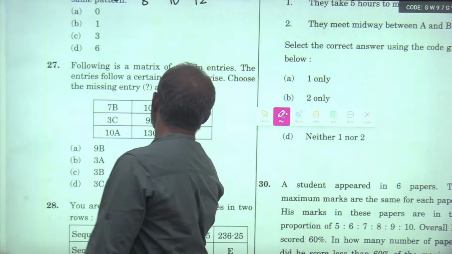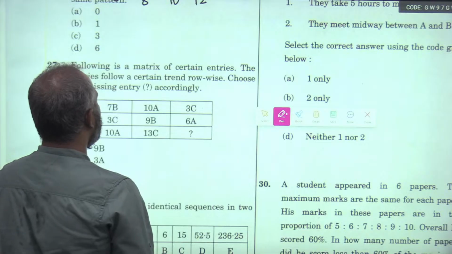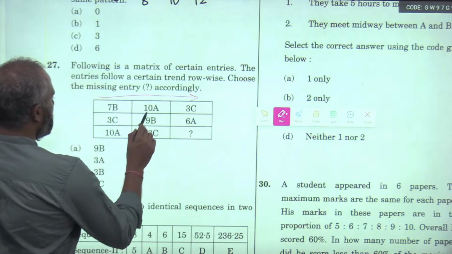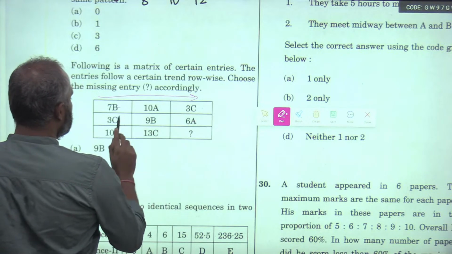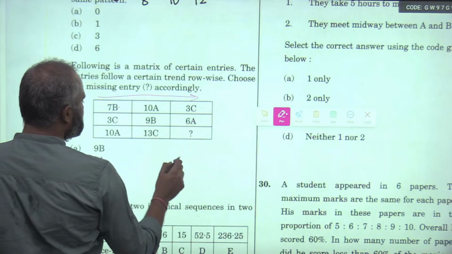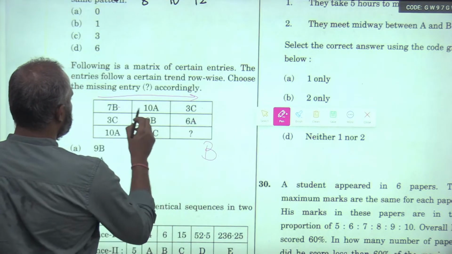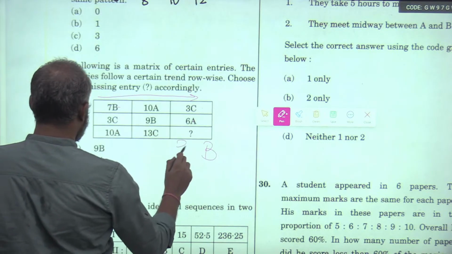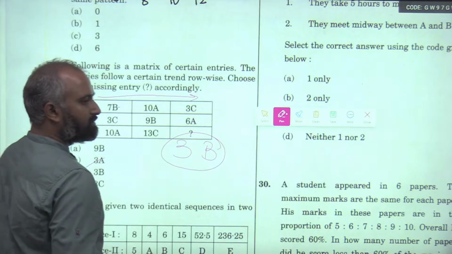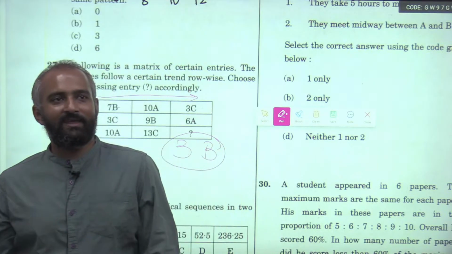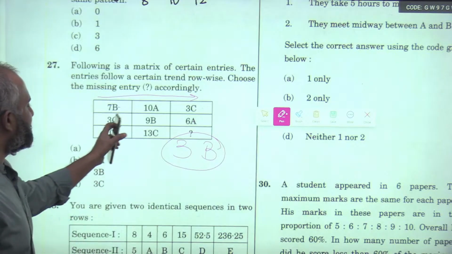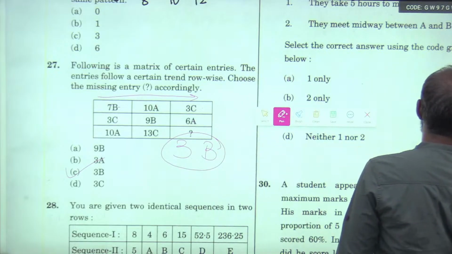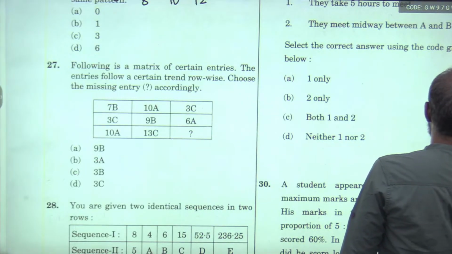Following is a matrix of certain entries. The entries follow a certain trend row wise. Choose the missing entry. You see, A, B and C. A and C are there, so it has to be B. Next, 7 plus 3, 10, 3 plus 6, 9, so 10 plus 3B. Is there even difficulty in finding the pattern? Just a look at the table itself will give you the option. Again, one more easy.